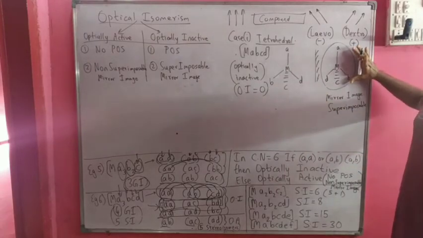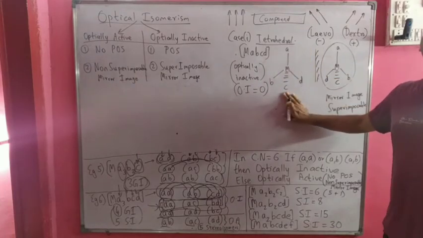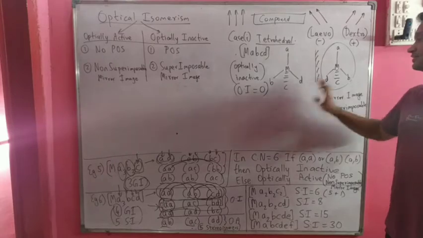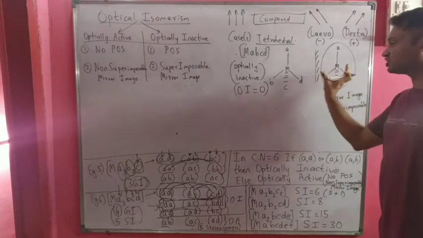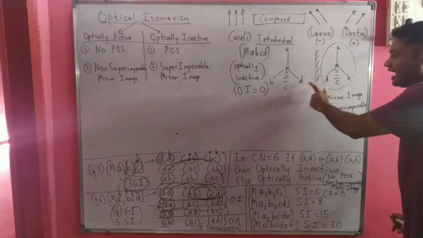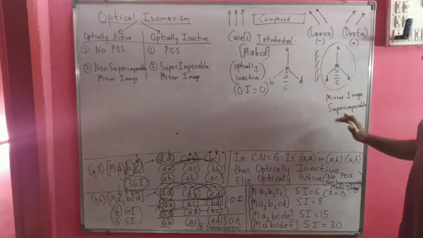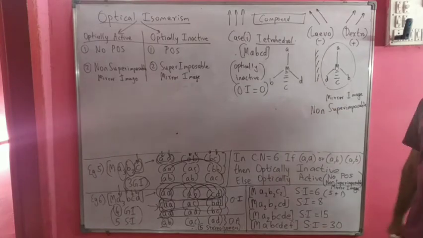Now if you see carefully, in this case, this mirror image is not superimposable. If I take this mirror image and try to superpose it on this structure, will it superpose? No. Because when I take this structure and put it here, B here corresponds to D and D here corresponds to B. So in this case, we have a non-superimposable mirror image.